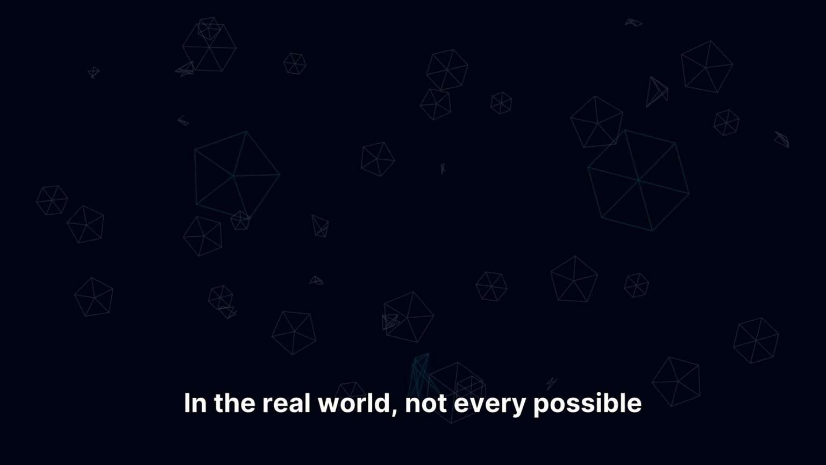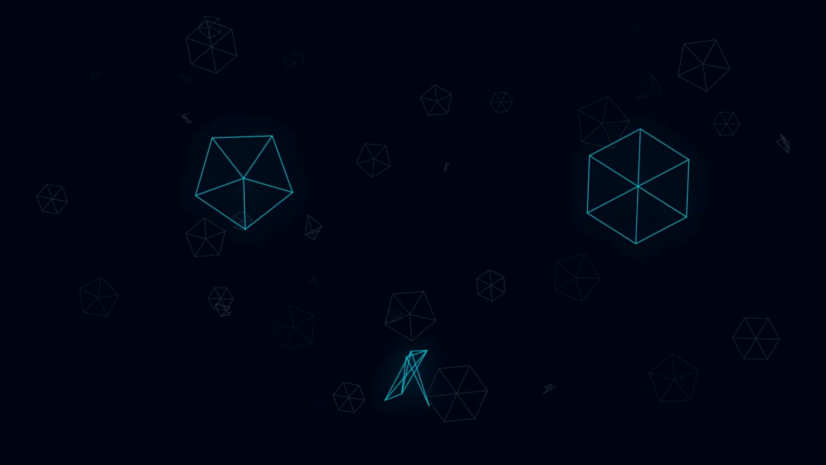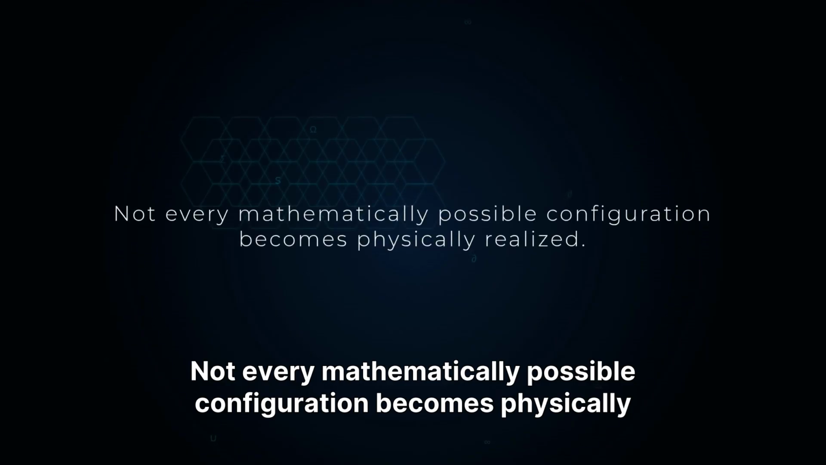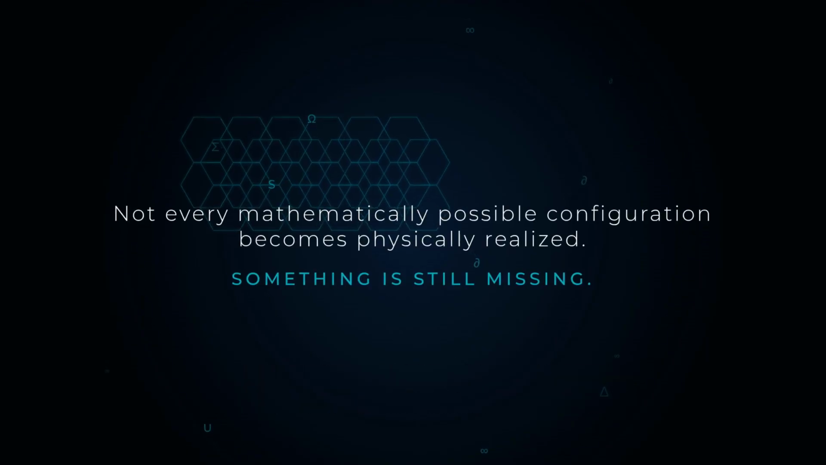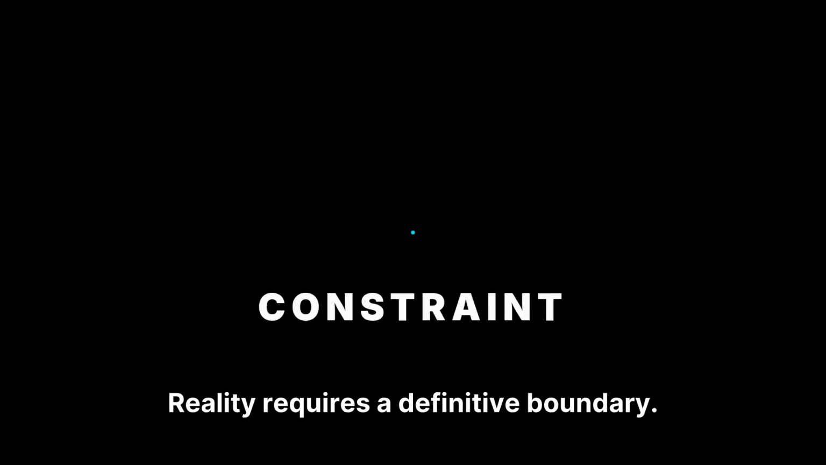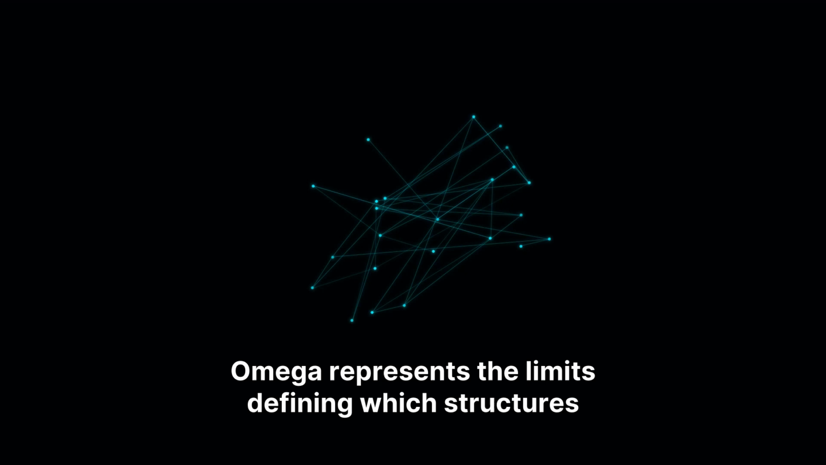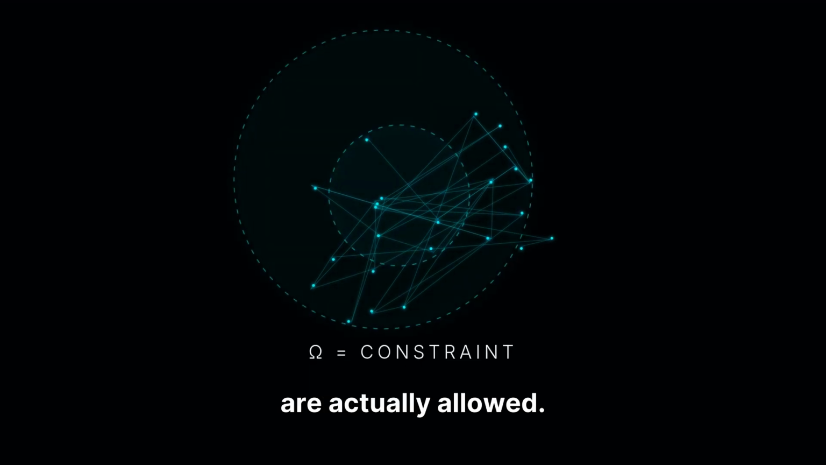In the real world, not every possible structure survives. Not every pattern stabilizes. Not every mathematically possible configuration becomes physically realized. Something is still missing. Reality requires a definitive boundary. Constraint. We introduce a new symbol, omega. Omega represents constraint. Omega represents the limits defining which structures are actually allowed.